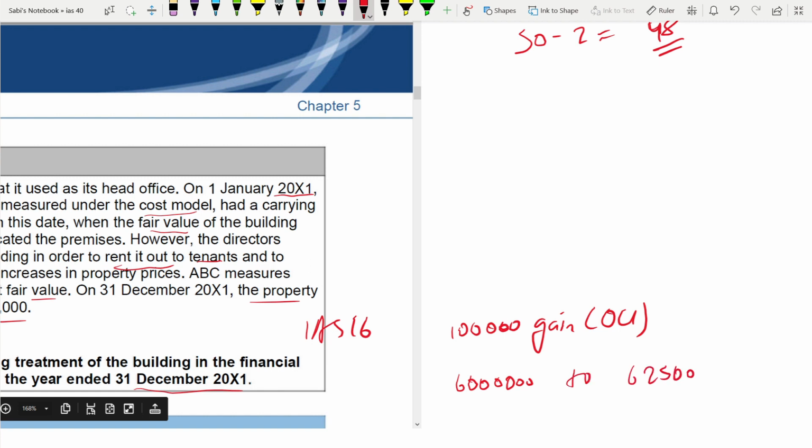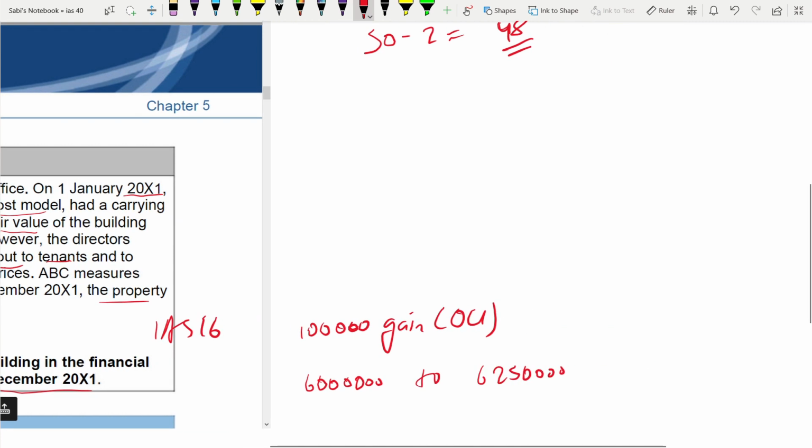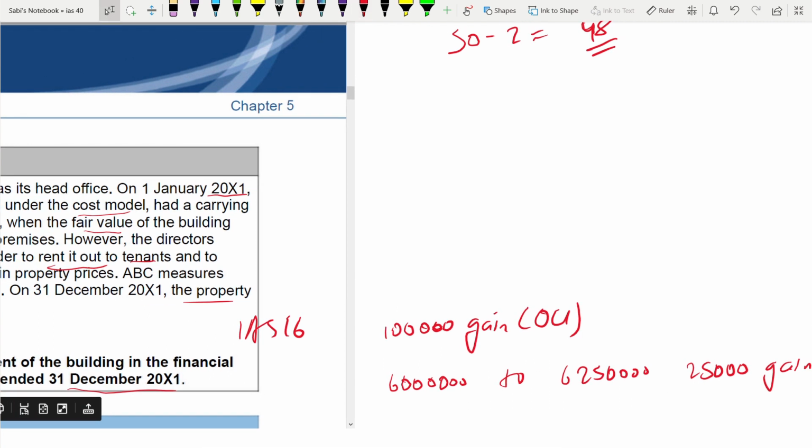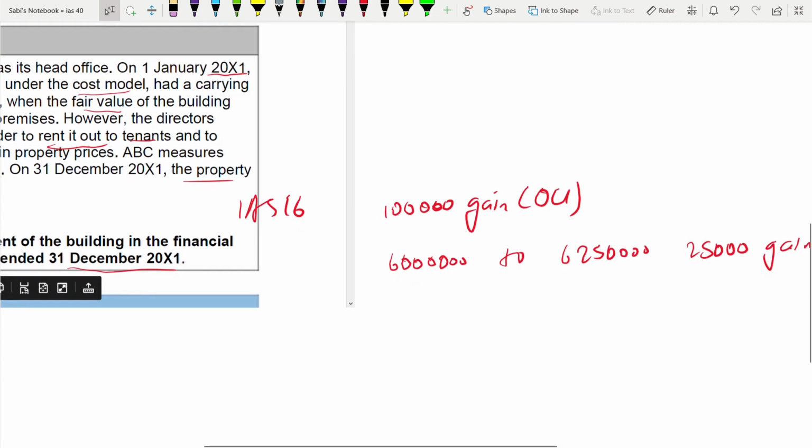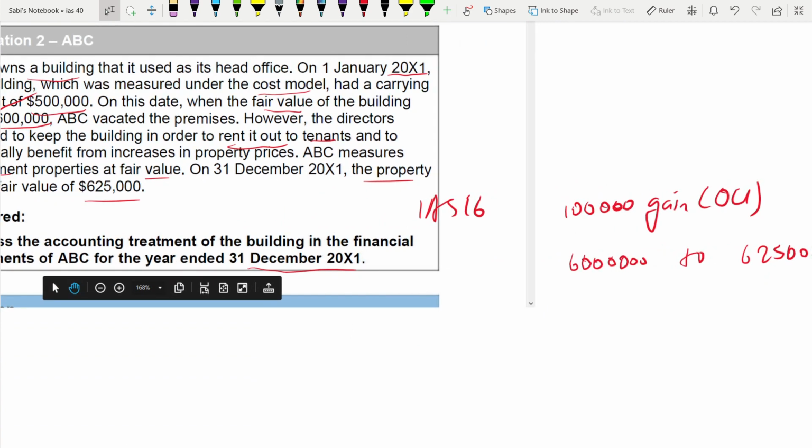This 25,000 gain will go to profit and loss because it is under IAS 40, investment property. The rule says so. And what about depreciation? Investment properties that are held at fair value are not depreciated. I repeat, investment properties held at fair value are not depreciated. We mentioned it just before this in the previous slide, right? Now, test understanding for the last question.